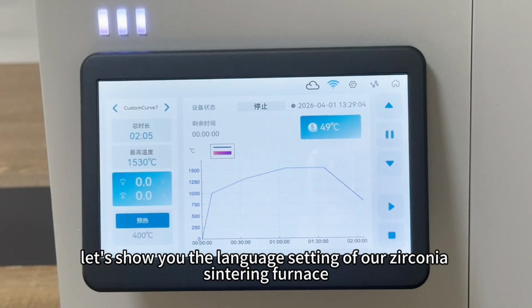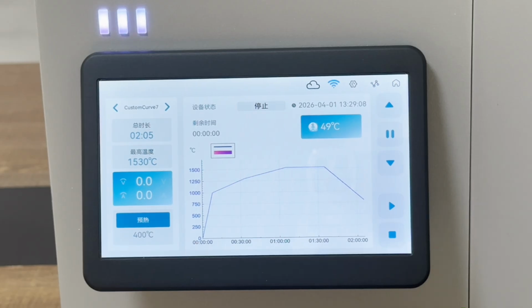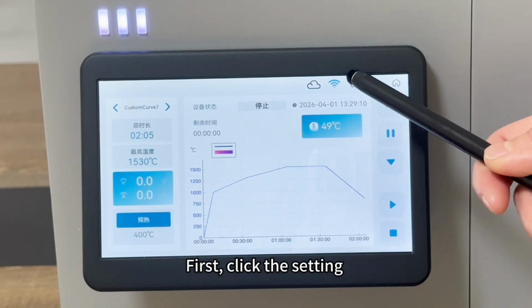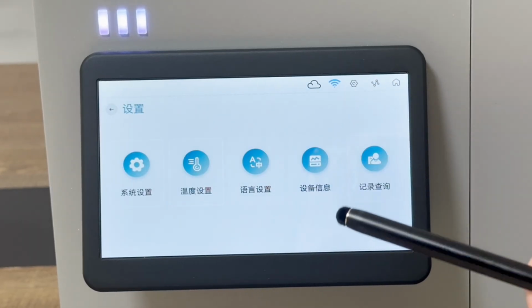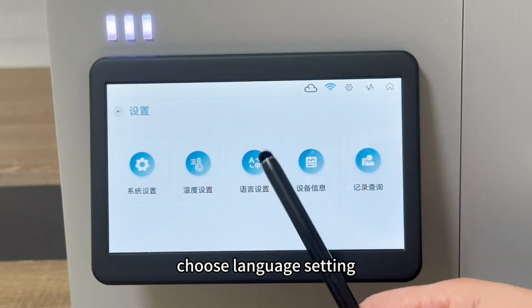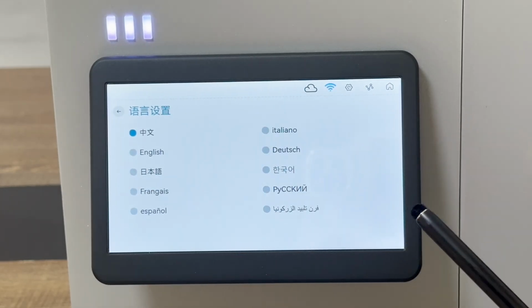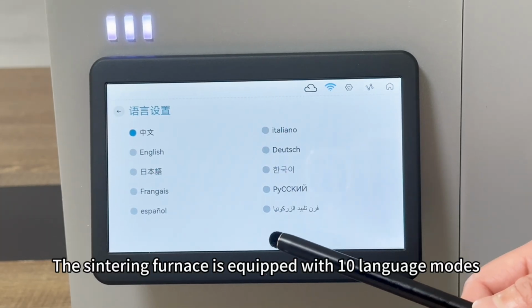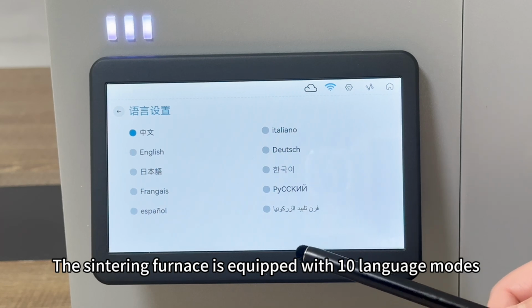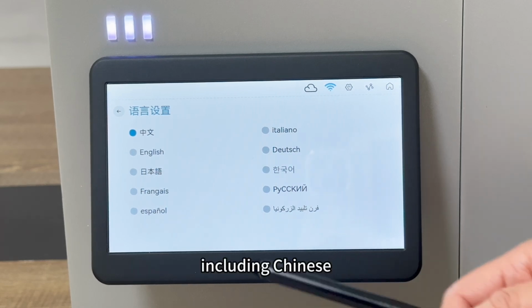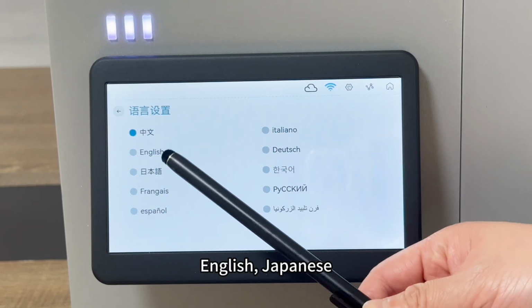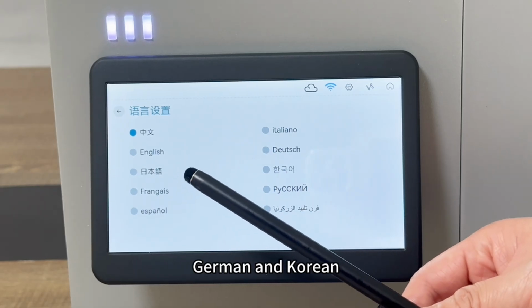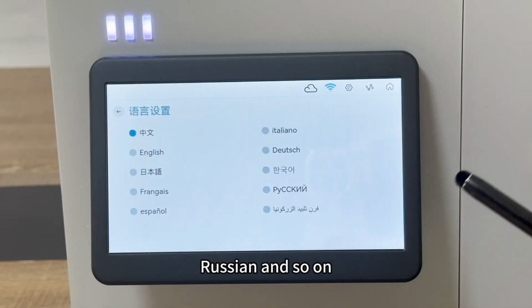Today, let's show you the language setting of our zirconia sintering furnace. First, click Settings. Choose the language setting. The sintering furnace is equipped with 10 language modes, including Chinese, English, Japanese, German, Korean, Russian, and so on.